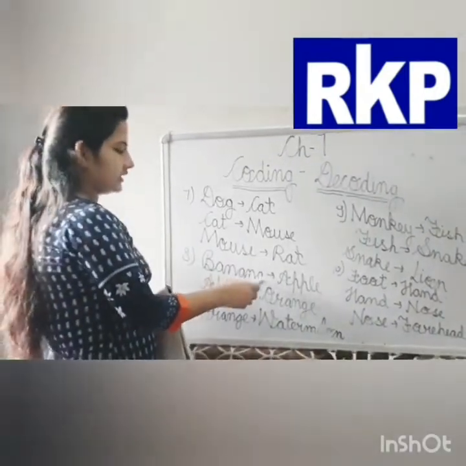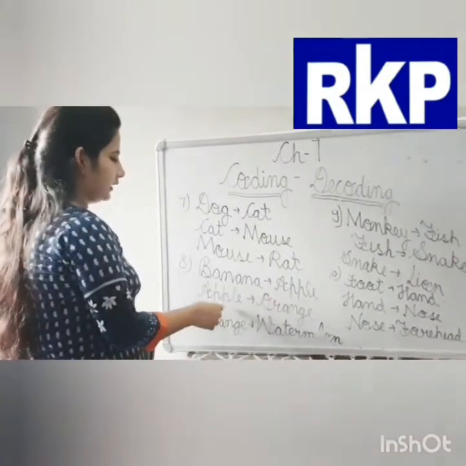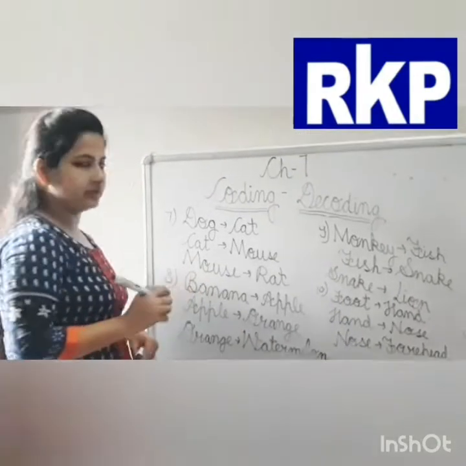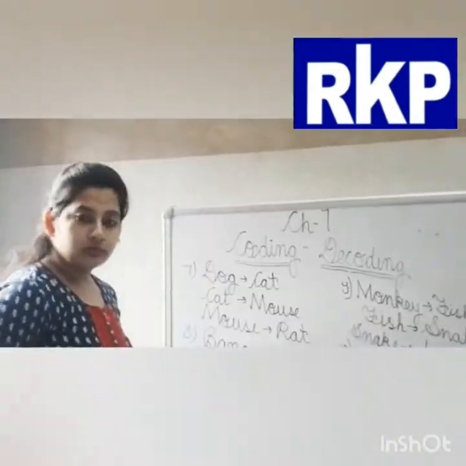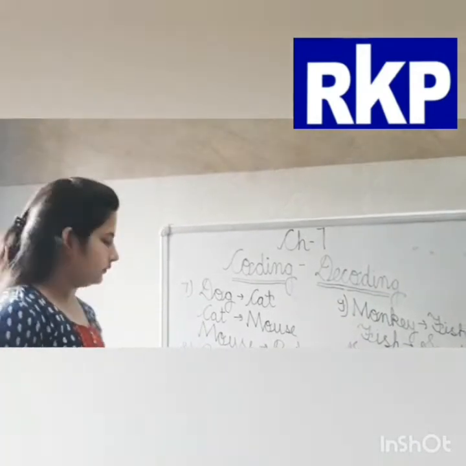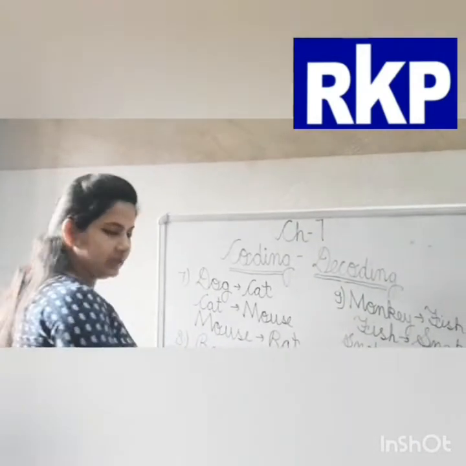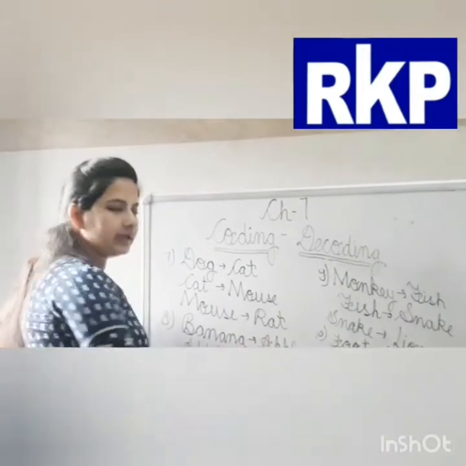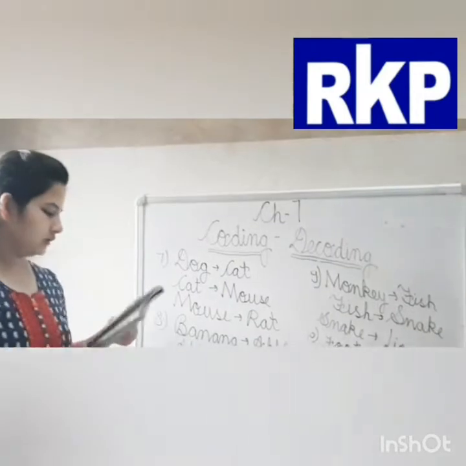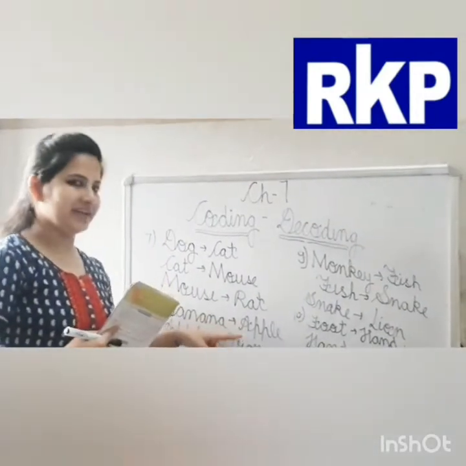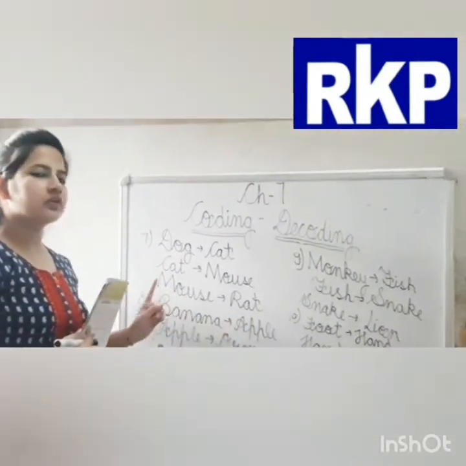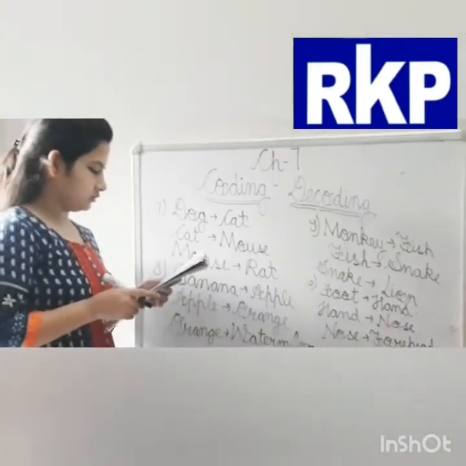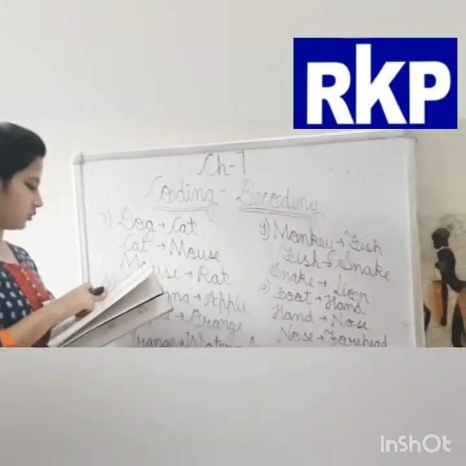If banana is apple, apple is orange, and orange is watermelon, then which fruit is yellow in color? Tell me. Banana. Yes, banana is yellow in color. So the answer will be apple. Because, very good, apple is the code for banana. Now come on to the next one.